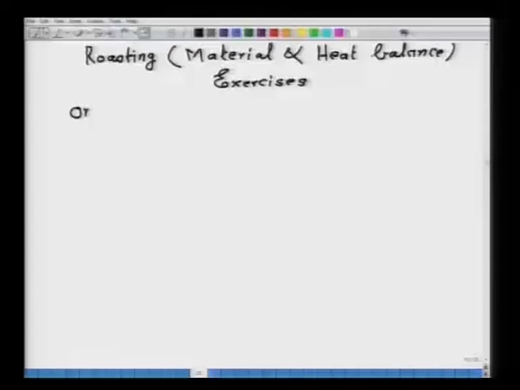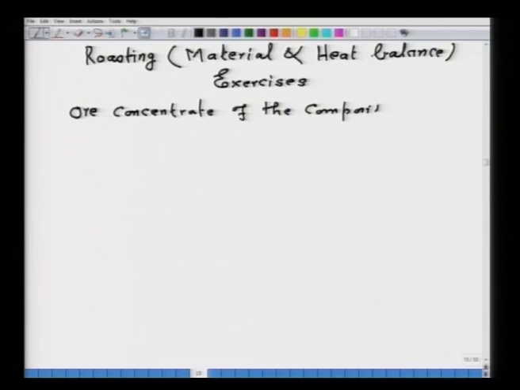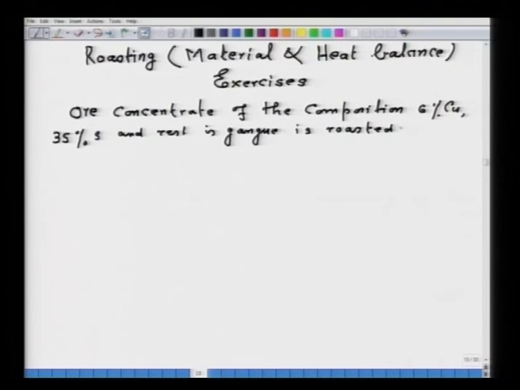So, I am taking problem number 1. An ore concentrate of the composition 6% copper, 35% sulfur and the rest gangue is roasted with oxygen, of course derived from air.